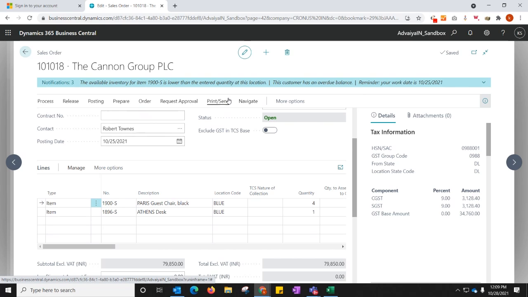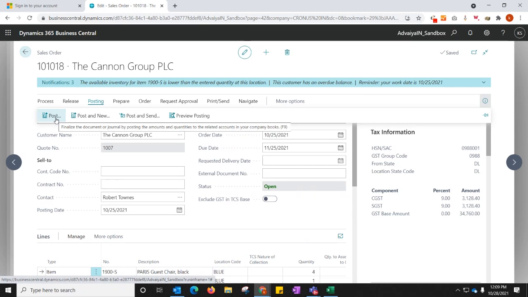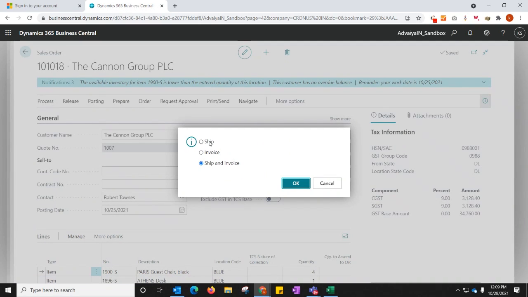So we can create a purchase order, then managing the vendor payments and accounts payable and all those processes can be managed very easily. Once this order is done, we can post this. As we do not have enough inventory, we are not posting this as of now. But there are options: we can either ship the product, we can invoice it, or we can ship and invoice both, so that a sales invoice will be created out of it.